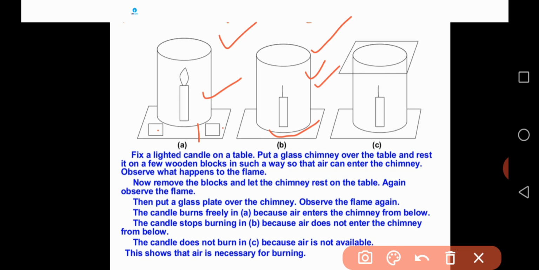What happened to C? So in the third table, you take the table and place the glass chimney over the candle on the table. There is no gap here, and you also place a glass plate over this glass chimney. So there is no oxygen here.